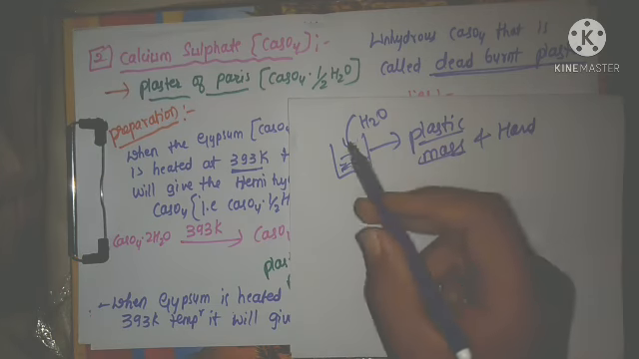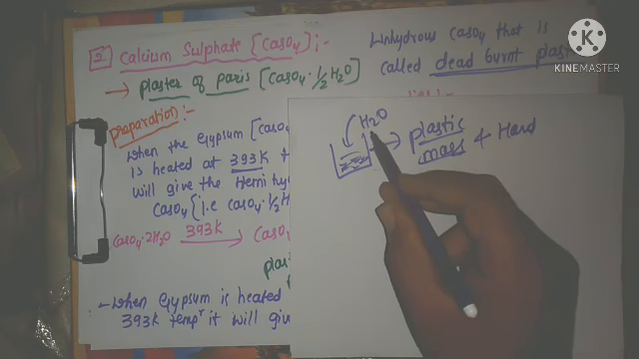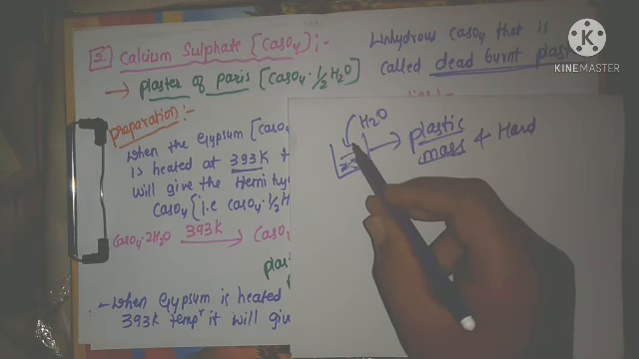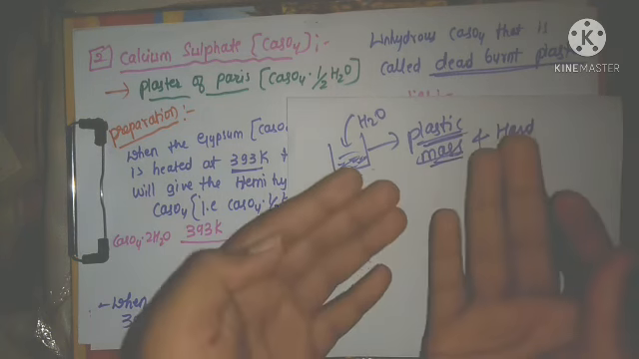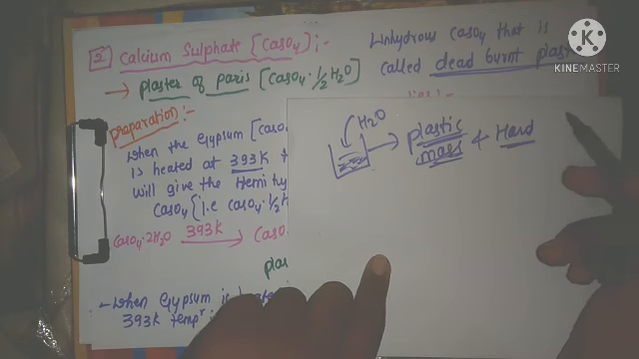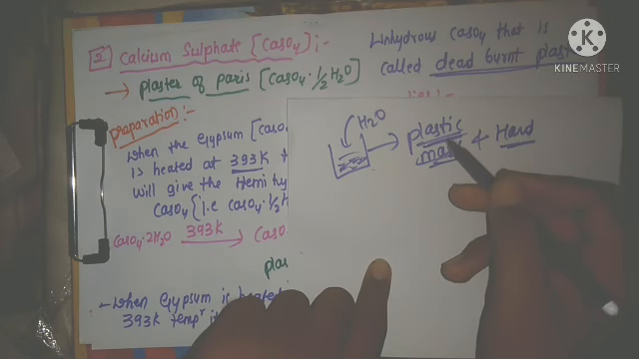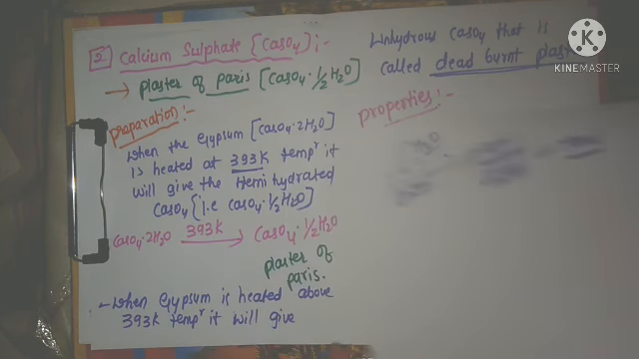When the plaster of Paris is reacted with the water, it will form the compound that is having plastic mass, very light mass, plastic mass, and it is very hard. Means it has the tendency of settling down with the water as a plastic mass and very hard. That is only I am writing the property here.